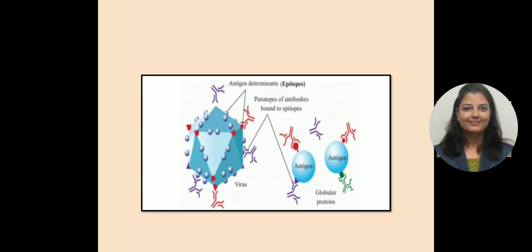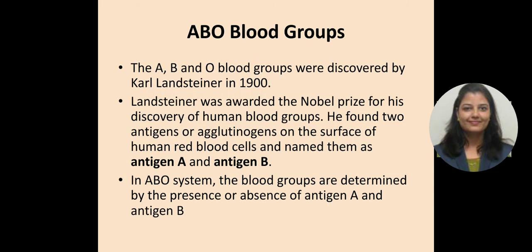So here is a diagram. In this diagram you can see a virus, which is a hexagonal structure, and the small circular structures are the antigen determinants, also known as epitopes. Here you will find the purple and red colored antibodies, and these specific antibodies have their paratopes bound on the epitopes. So a specific kind of antigen will bind only to the specific kind of antibody.